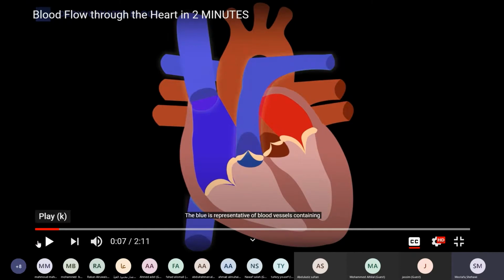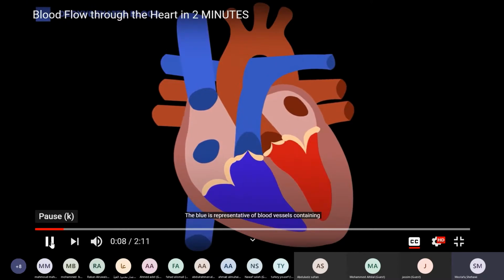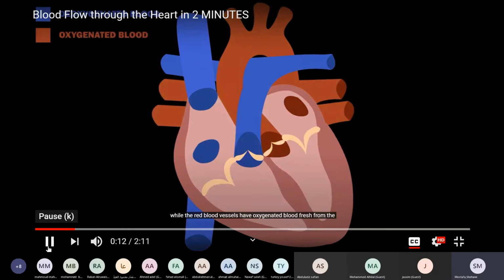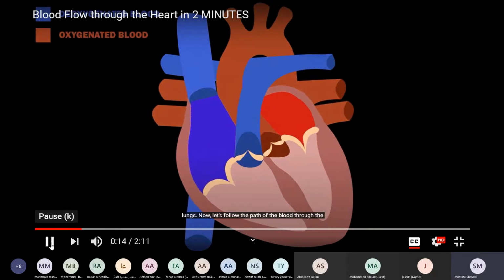The red one represents blood rich in oxygen. We call it oxygenated blood. The blue represents blood vessels containing deoxygenated blood, while the red blood vessels have oxygenated blood fresh from the lungs.